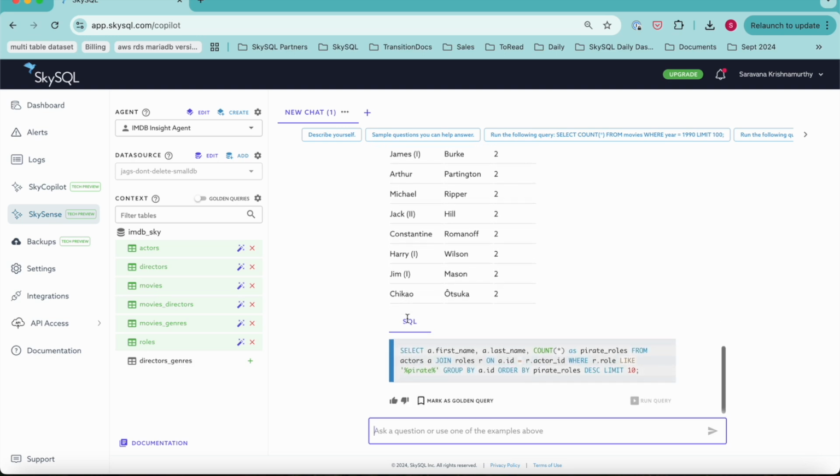Behind the scenes, SkySQL handles the heavy lifting, managing RAG pipelines, vector indexing, search, and LLM communication. It includes guardrails, for example, ensuring generated queries never modify the database or limiting the amount of data retrieved. This demo used a simple database for illustration, but the true strength of the product lies in handling real-world complex enterprise databases with hundreds of tables, columns, and intricate data relationships.